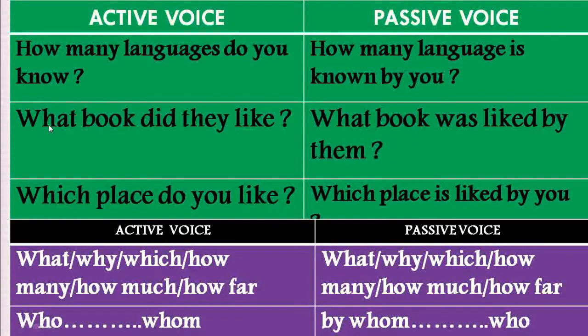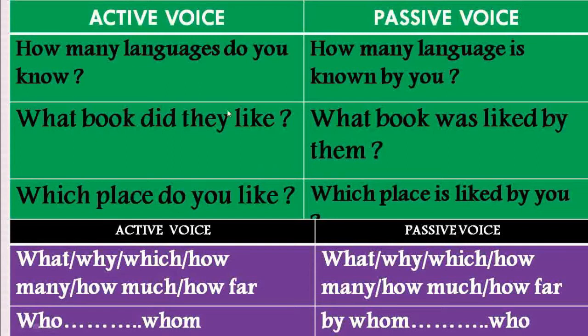As per rule, the double-edged question word remains at the same position. So here what is also used. As you have already discussed, the word book is the object here. It will take the subject's place in the passive voice, so we used the book here as subject. As the book is third person singular number and this sentence is in simple past, we must use was here. The main verb will change into V3. So the V3 form of the word like is liked here.